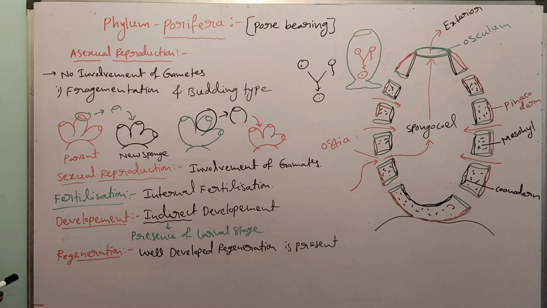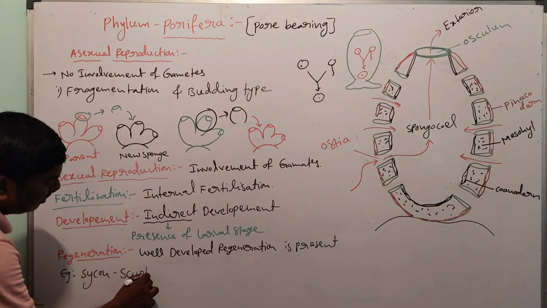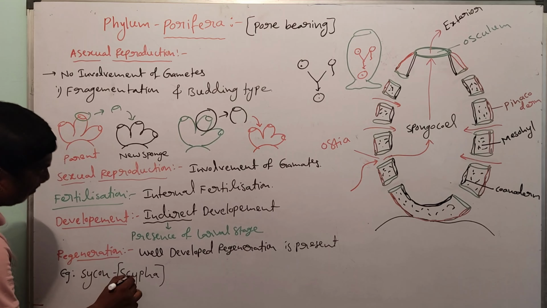Examples, very important. Example, Scypha, Sycon.